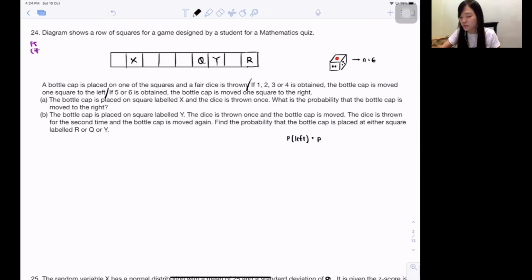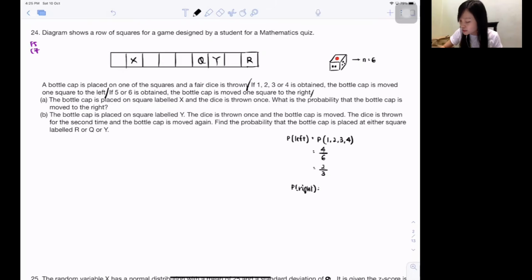So you see, in these 3 chapters, you must always try to understand what they say, and you must have a very clear mind, okay? So guys, you get 1, 2, 3, 4. Isn't probability always a fraction? In total, how many sides does the dice have? 6. And 1, 2, 3, 4 actually occupy 4 sides, so the probability of walking to the left is 2 out of 3, which is like 66.66% moving to the left, okay? Next one. If 5 or 6 is obtained, the bottle cap is moved 1 square to the right. This one also gives you the probability of going to the right side.